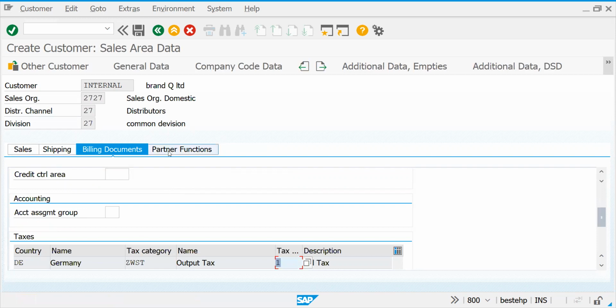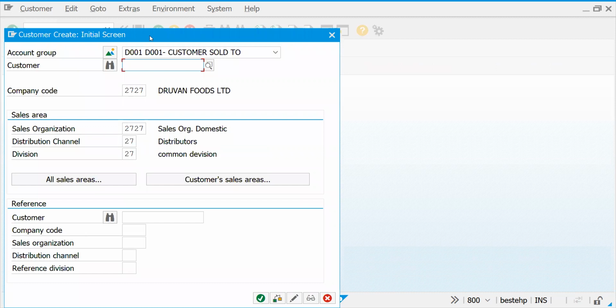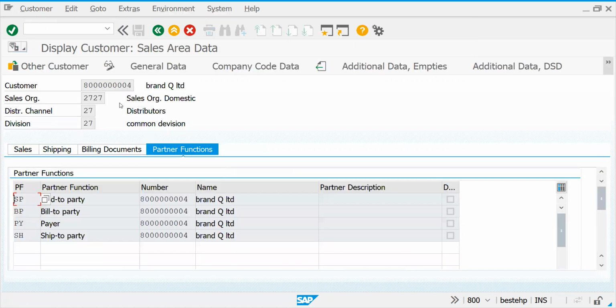If it is taxable, then partner functions, it is an internal number range. So I'm saving this. So now you got a customer with this. Let me go to the display mode, change mode and display mode. I'm copying this customer.